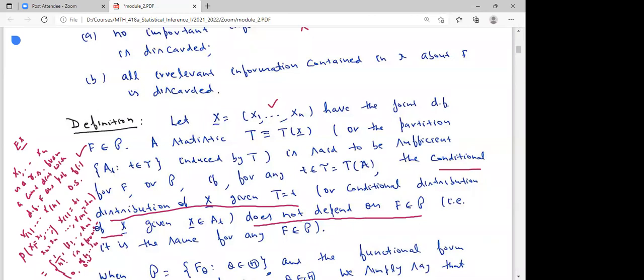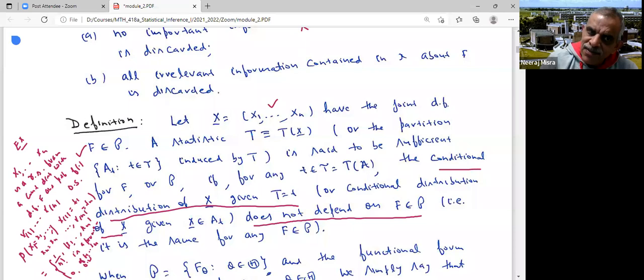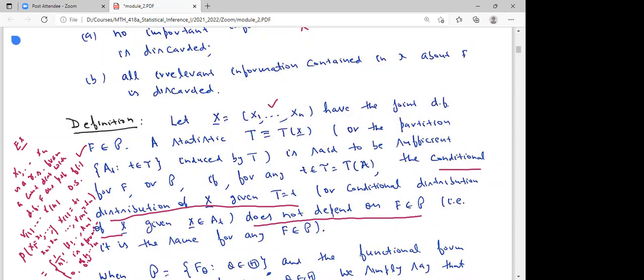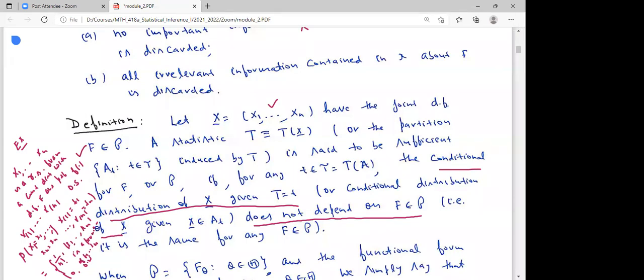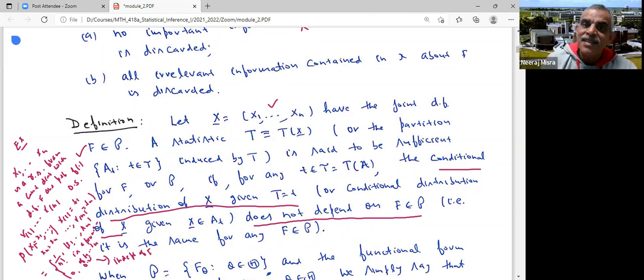Does this distribution depend on F? The right hand side? No, sir, because it's just a number. There is no F function over here. So this is independent of F. Is that okay? Okay, sir. Thank you, sir. Understood.